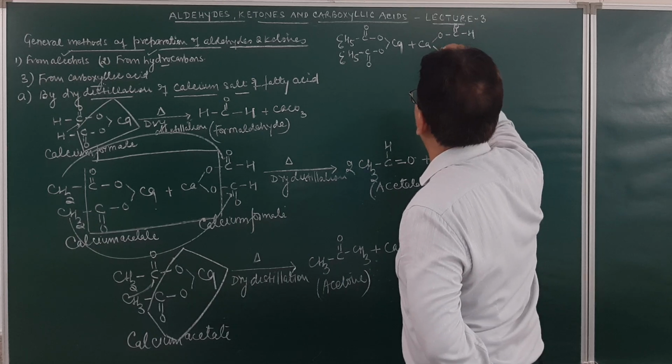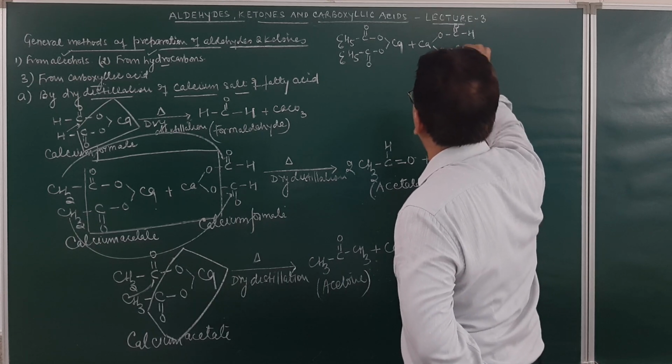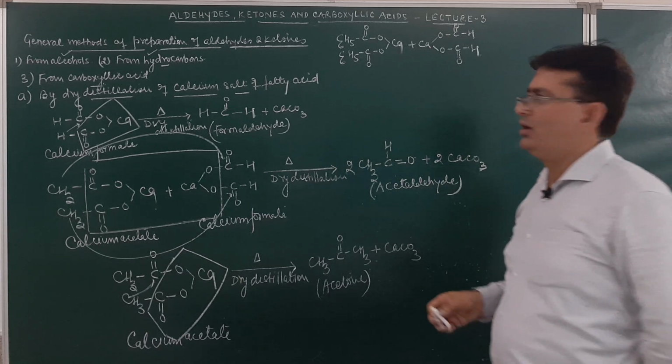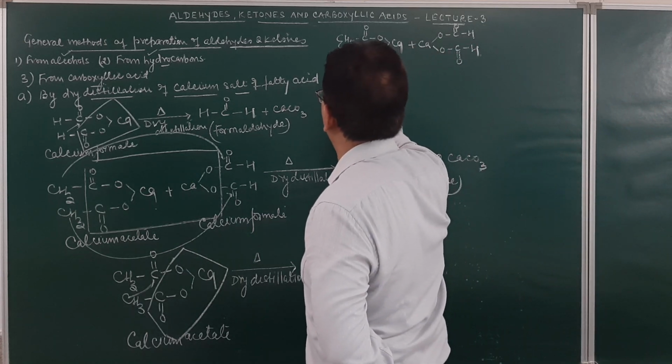A mixture of calcium benzoate and calcium formate is dry distilled. This is calcium benzoate.